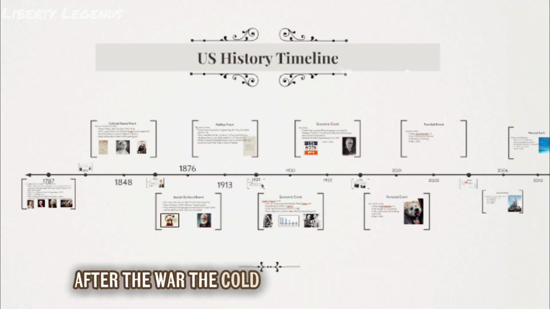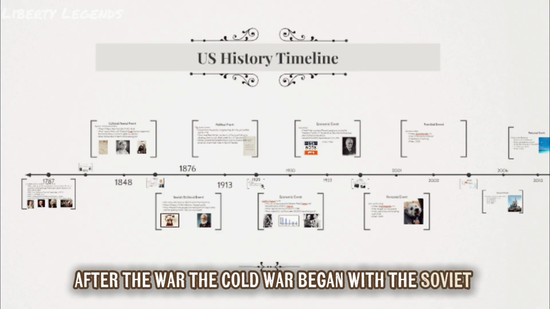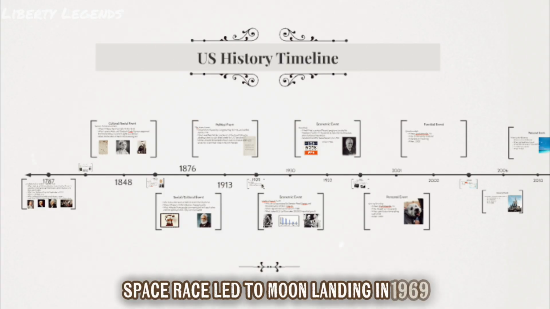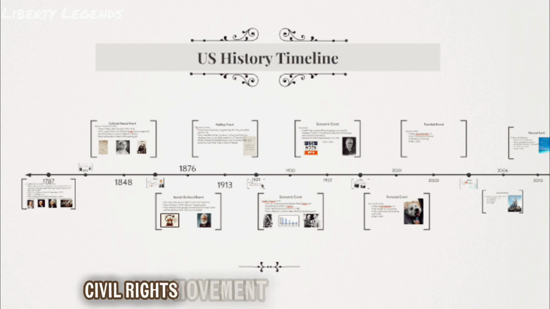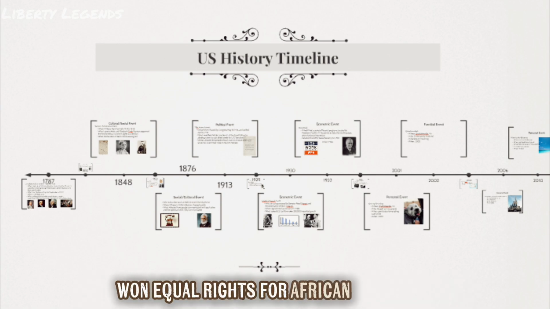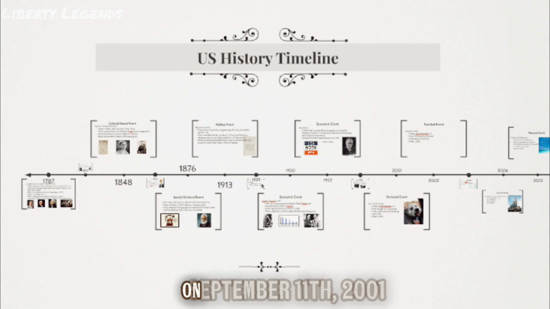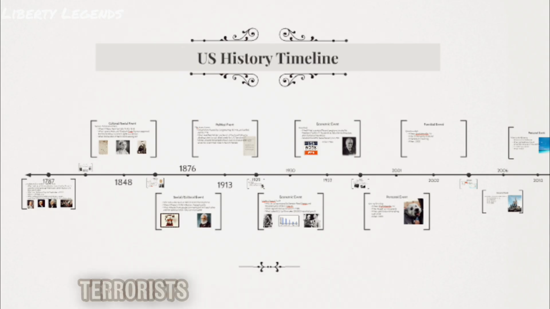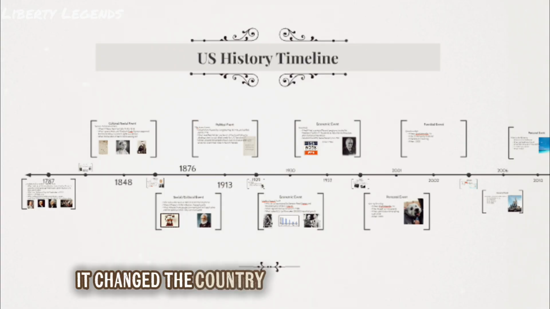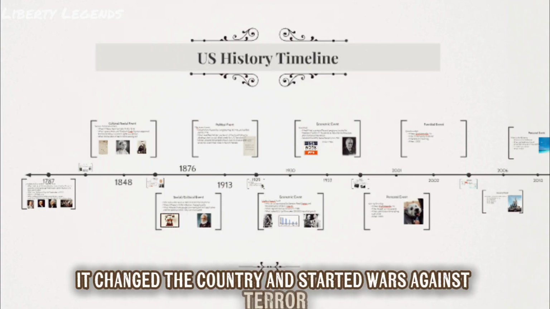After the war, the Cold War began with the Soviet Union. Space race led to moon landing in 1969. Civil rights movement led by Martin Luther King won equal rights for African Americans. On September 11th, 2001 terrorists attacked New York and Washington. It changed the country and started wars against terror.